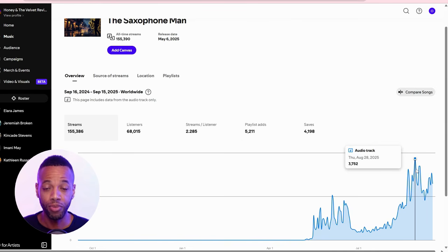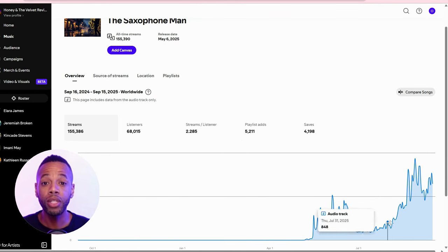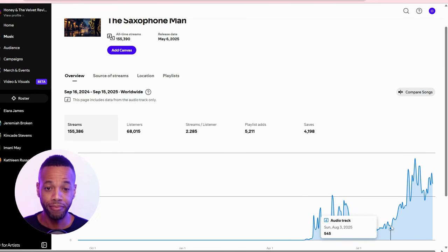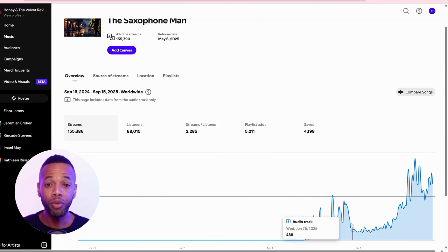Here's how you can get super cheap clicks in expensive countries for your music ads. So as you can see here, we're on Spotify for Artists. This is an artist that, at the time, now this artist does have over 1,000 followers, but at the time of enacting this method, this artist didn't even have 1,000 followers on Spotify.